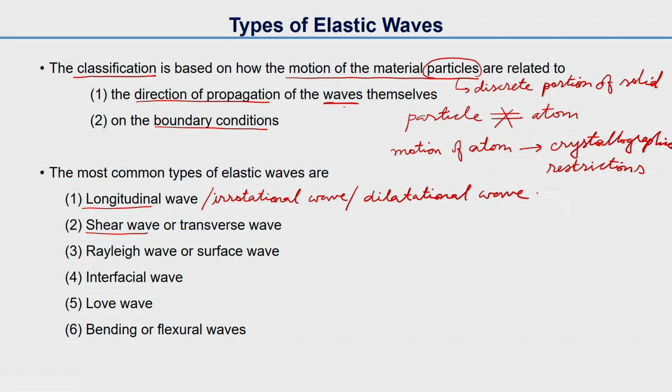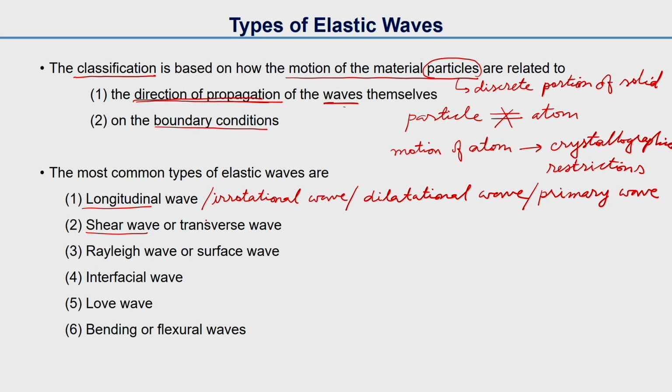In seismology it is known as primary wave. For seismology, wave study is very important for earthquakes. We will discuss what the longitudinal wave is; simply, the motion of the particle in this wave is along the direction of propagation of the wave.